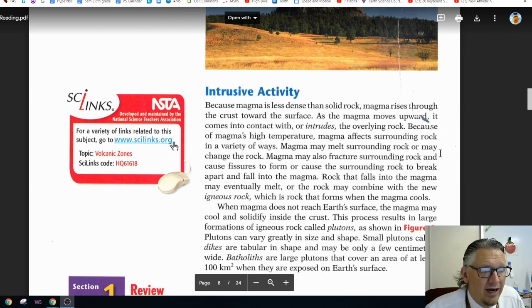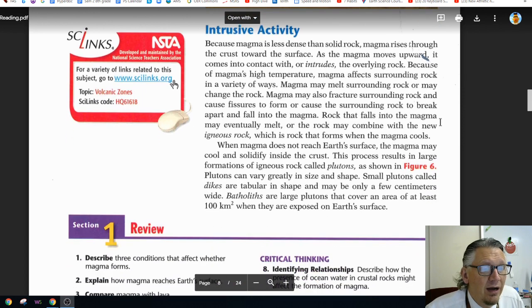Magma may also fracture surrounding rock and cause fissures to form, causing the surrounding rock to break apart or fall into the magma. Rock that falls into the magma may eventually melt, or the rock may combine with the new igneous rock, which is rock that forms when the magma cools. When magma does not reach the Earth's surface, the magma may cool and solidify inside the crust. This process results in a large formation of igneous rocks called plutons, as shown in Figure 6.